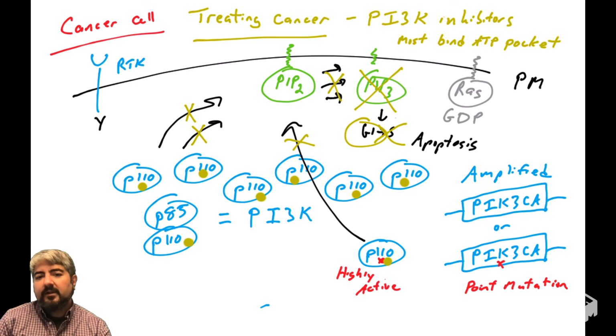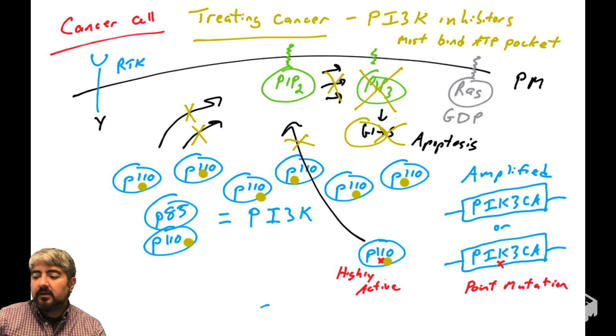Because again, remember, PIP3 feeds into the AKT pathway, and we'll learn AKT regulates apoptosis as well as cell survival and cellular metabolism. So there is a whole class of drugs that are PI3 kinase inhibitors that will regulate the levels of PIP2 and PIP3 by inhibiting PI3 kinase.